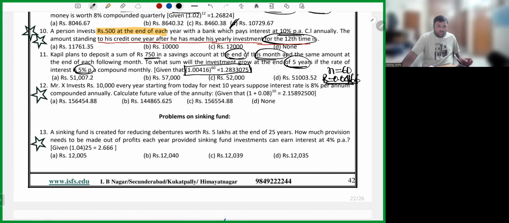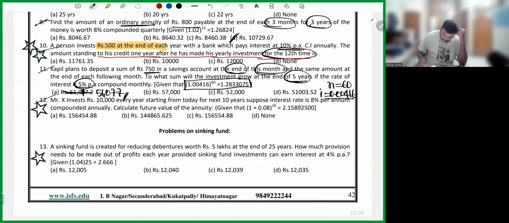Do one thing, pause the video, solve the sum and tell me the answer. I'm not going to solve the sum. I hope you got it. Be careful. There's a change in this R. This is I, sorry. I is 0.00416. R value is the same. How will you get the value? 5 divided by 12 is 0.4166 divided by 100, 0.00416. And you will get the answer 51,077. If you got 51,077, then that is absolutely correct.